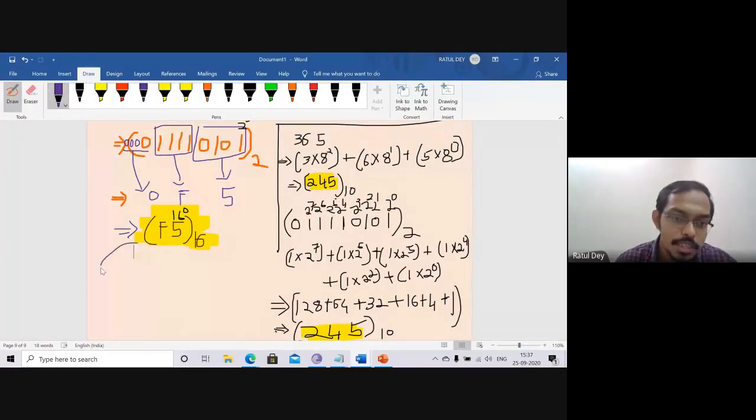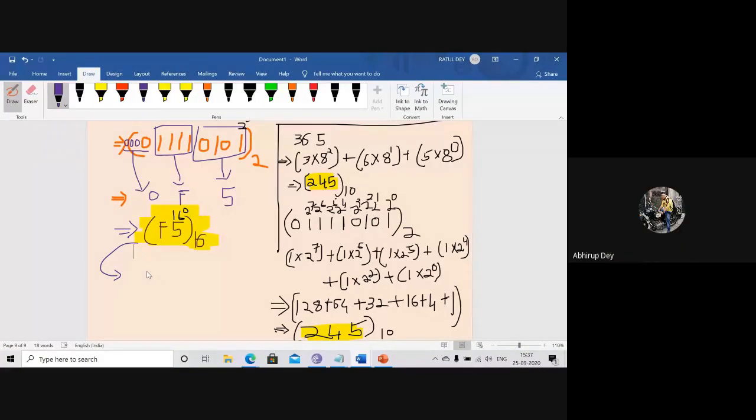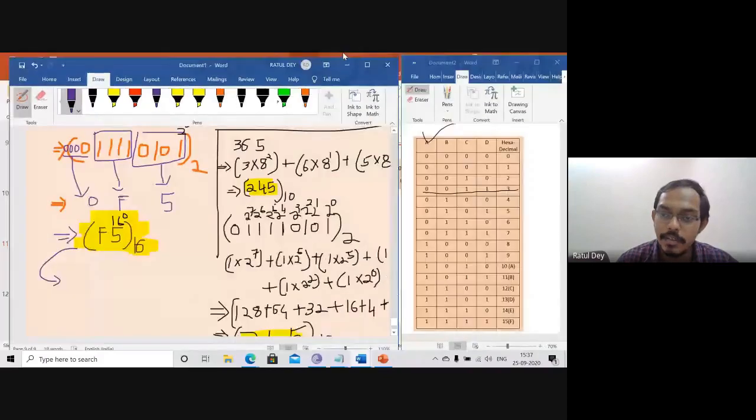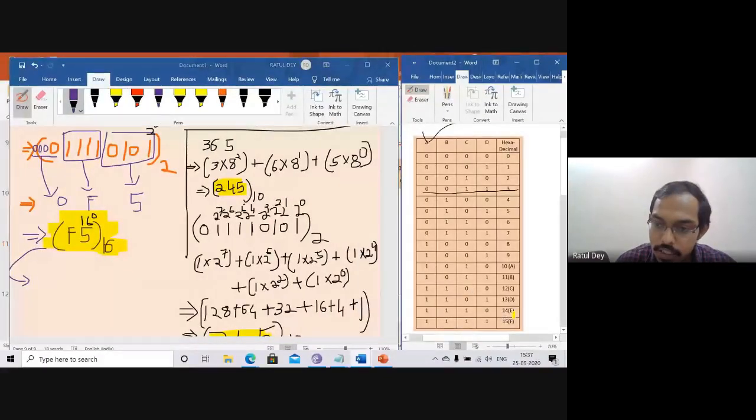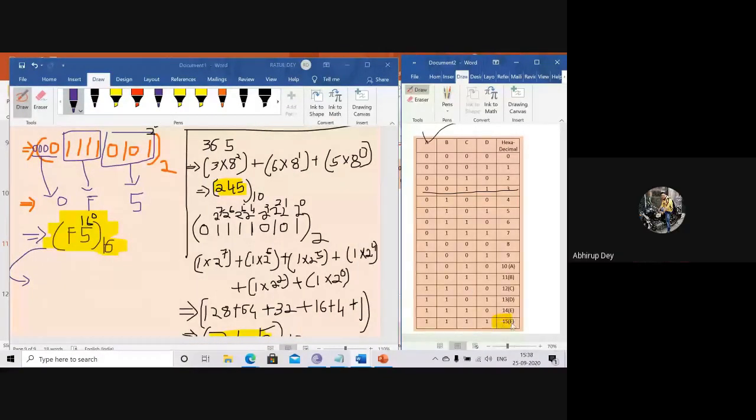If you convert this number to decimal, what is the value of F? Can anyone say? What is the value of F? 1111. No. F means what value? You can see that F means 15. So can we write this as 15 multiplied by 16 to the power 1,